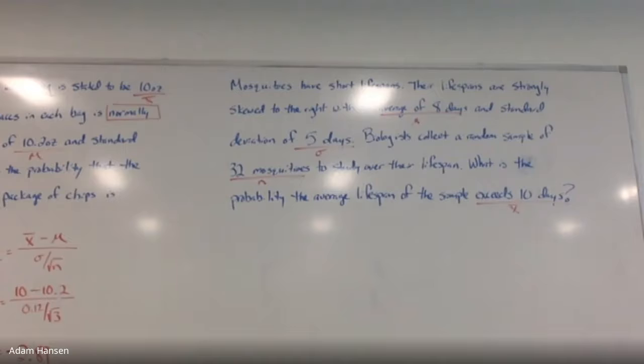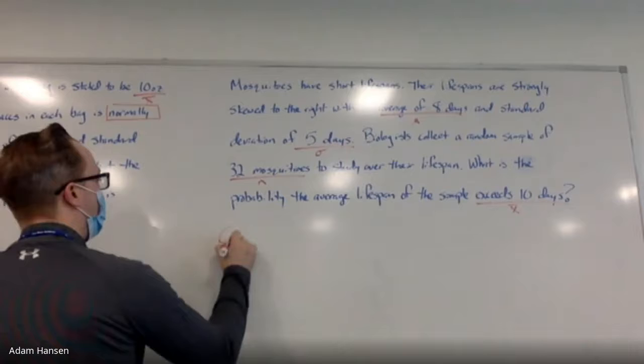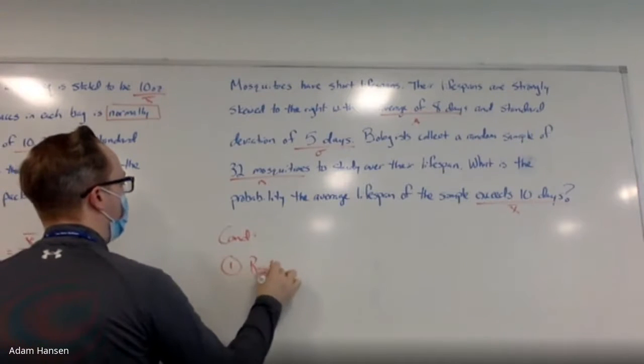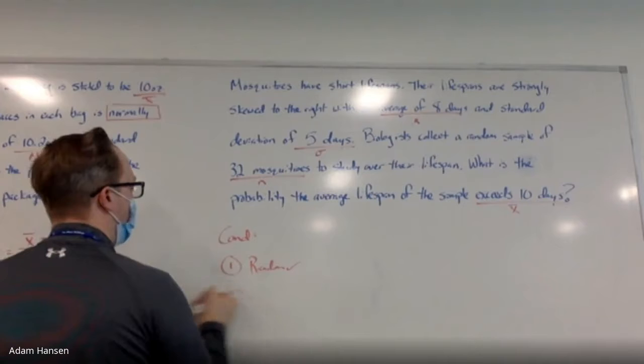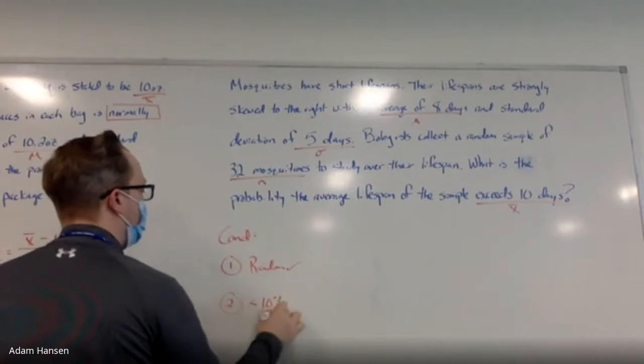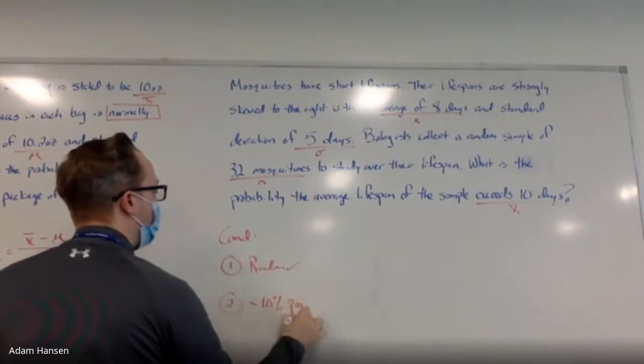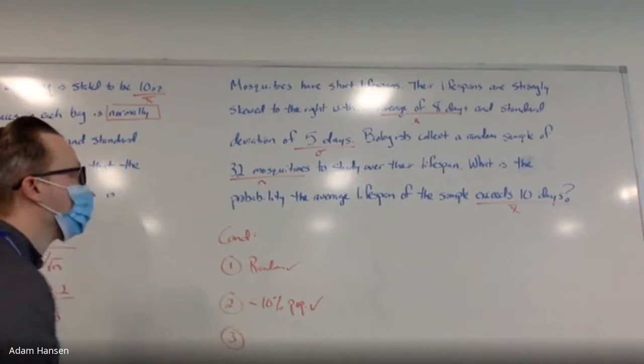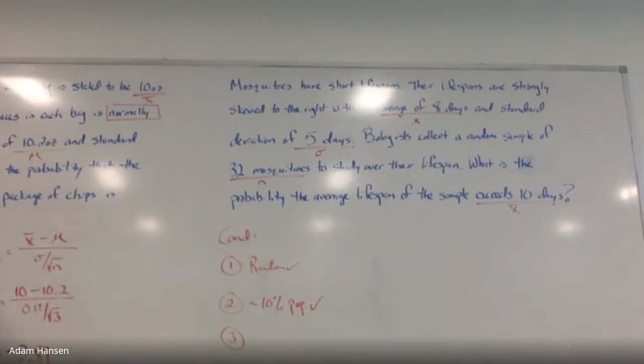Alright, so before I can conduct my inference, let's make sure that the conditions for normal distribution are met. Mosquito sample was done randomly. Cool. 32 mosquitoes is less than 10% of all mosquitoes that are out there. Not much difficulty assuming that. Last condition says this.